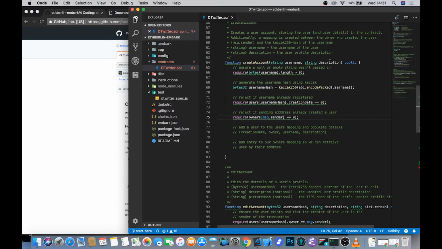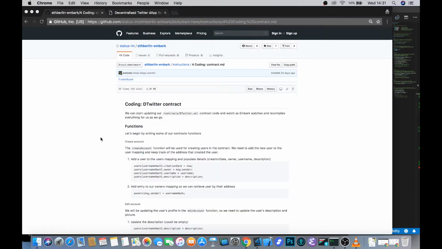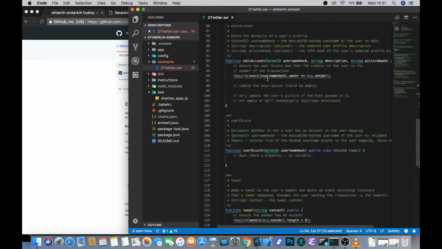And so, rather than requiring an address as a parameter, which is really quite easy to manipulate, you can just get access to these globally accessible objects to do with the message itself that has been sent when calling this function. So now that we've checked through all of our initial conditions, if all of these things pass, it'll be time to create a user.